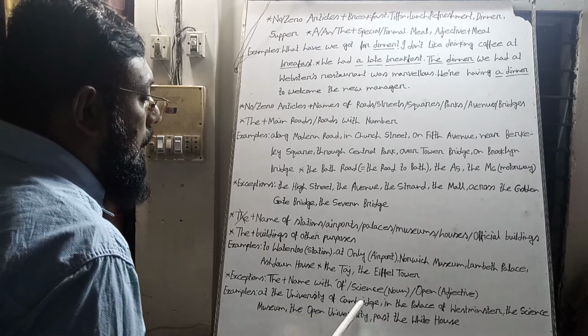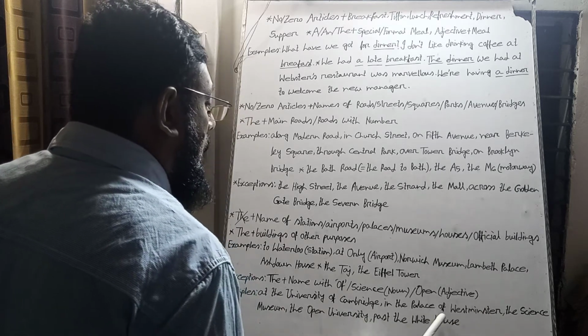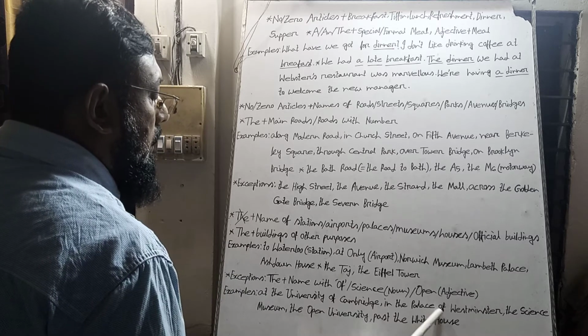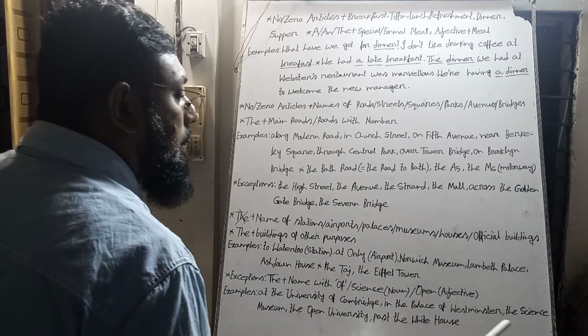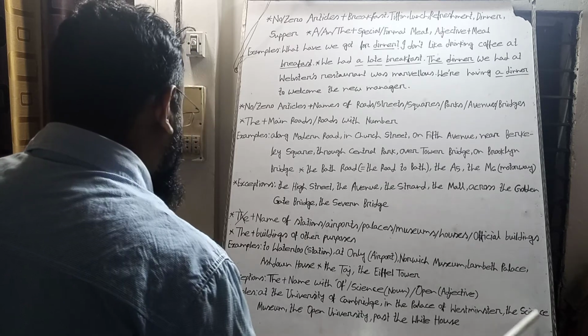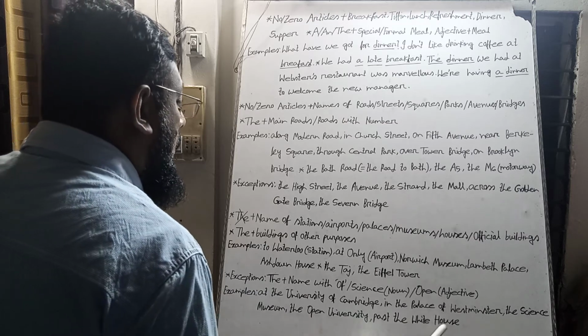At the University of Cambridge, in the Palace of Westminster, the of construction is used here, so we have used the article before the palace name. Also the Science Museum, the Open University, the White House.